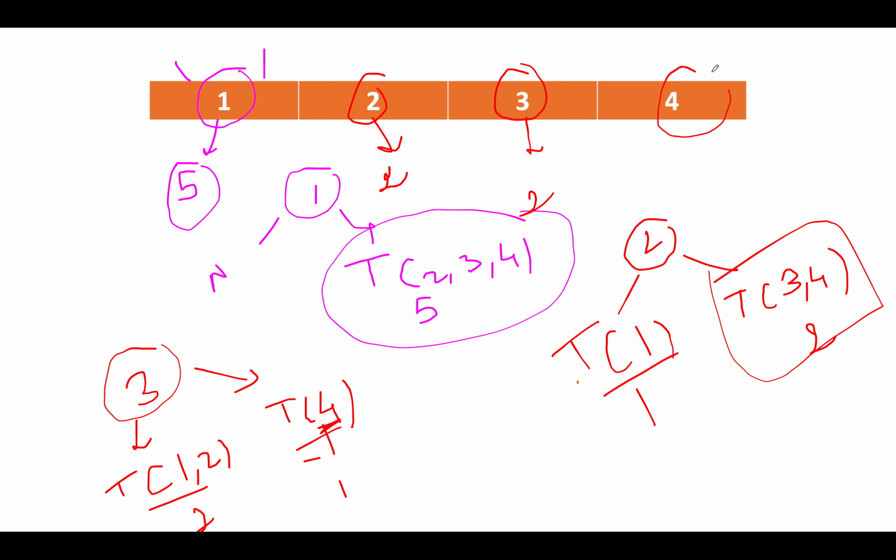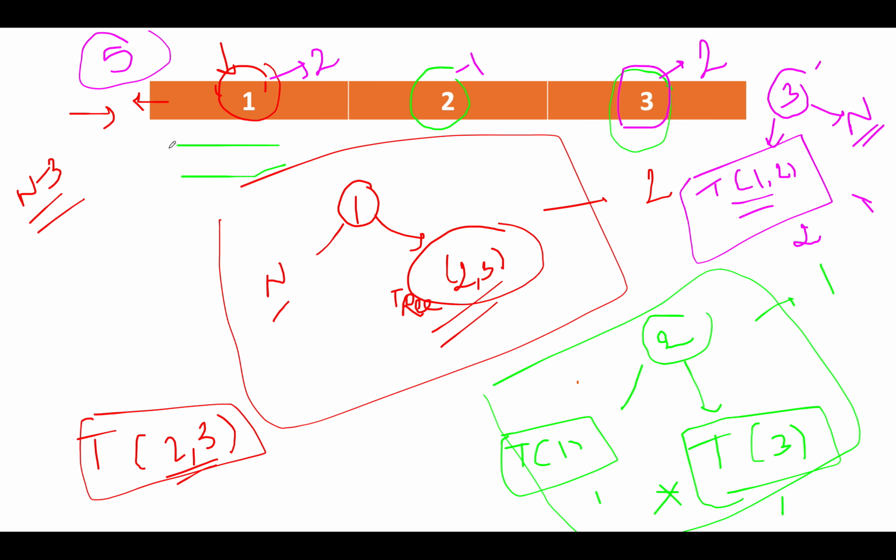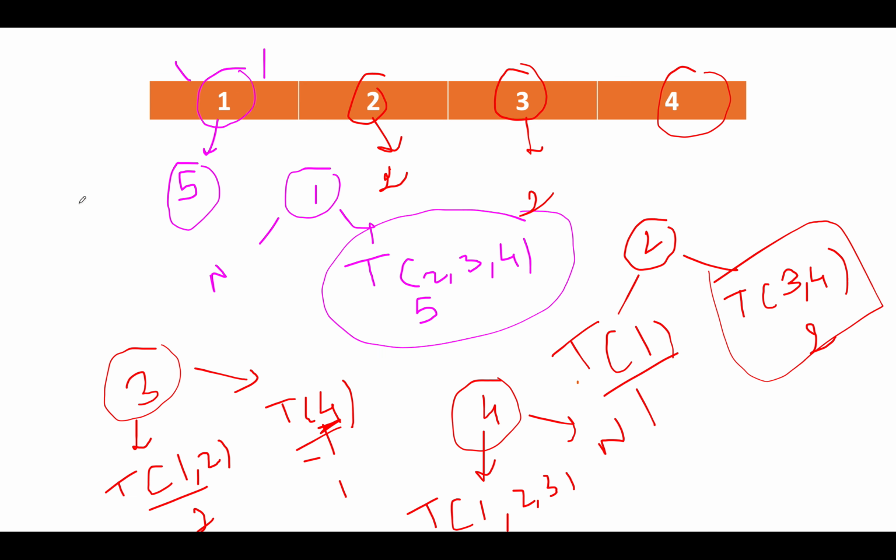Let's proceed ahead. For the last iteration, we have 4 as a root, and the total number of possibilities for its right child is singular, because there are no more elements to its right. The total number of possibilities for its left child turns out to be, we can use 3 nodes, 1, 2, 3, and we have already computed the value 5 for n equals to 3, and let's write 5 here. So 5 into 1 turns out to be 5. So the total number of trees possible with 4 as the root turns out to be 5. Let's sum those up. 5 plus 5 is 10, 2 plus 2 is 4, 10 plus 4 is 14. The answer turns out to be 14.